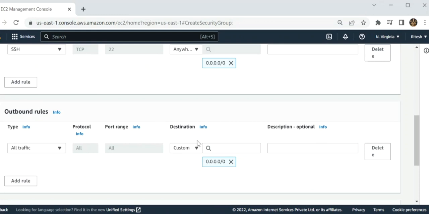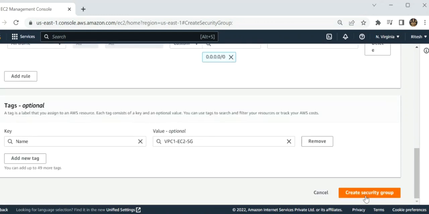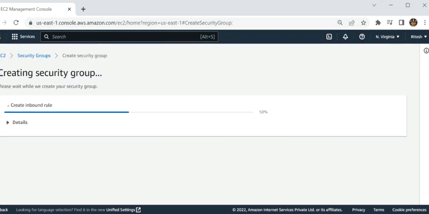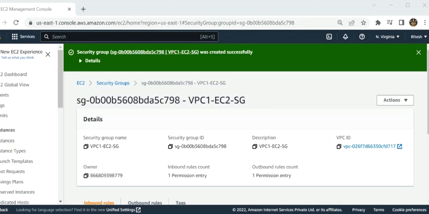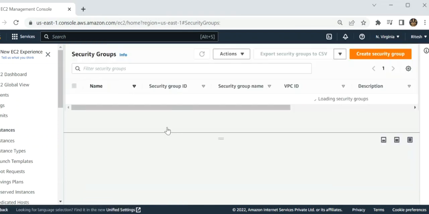Now these all are good. So now I have to create the security group. The same will be done for our second one. So this is all for VPC1.